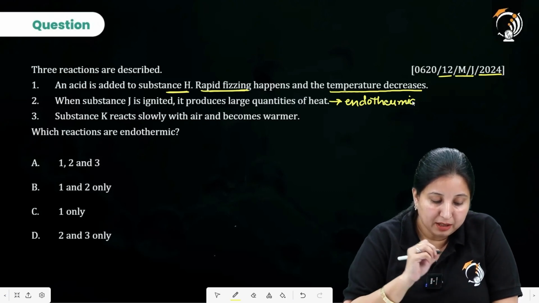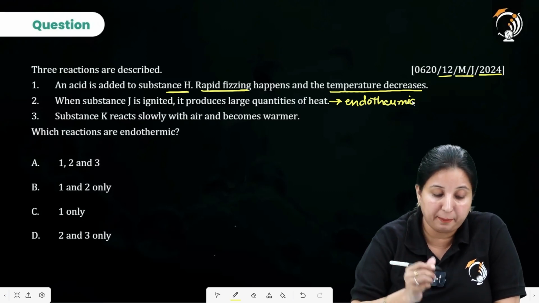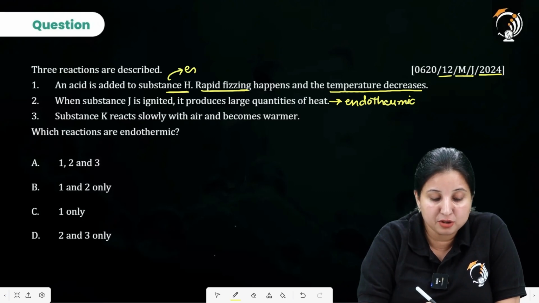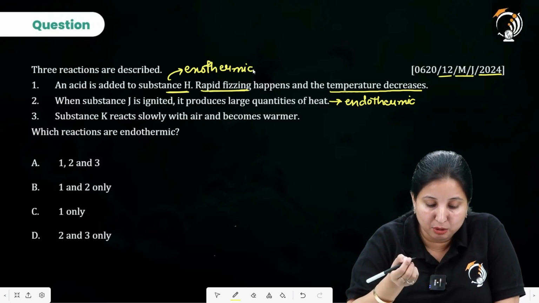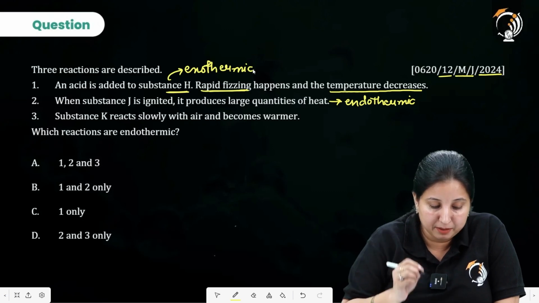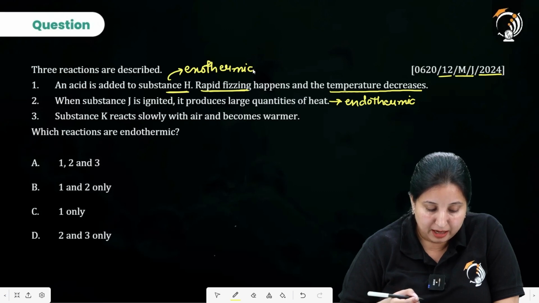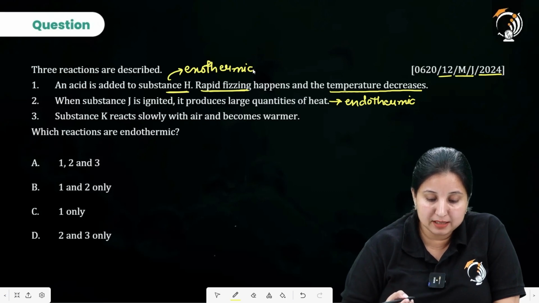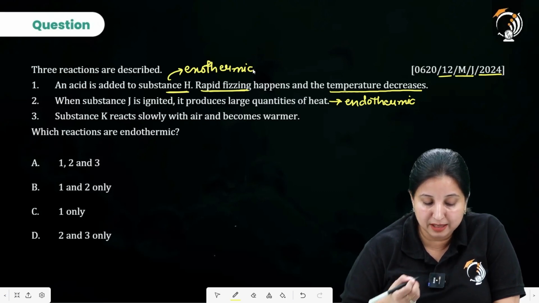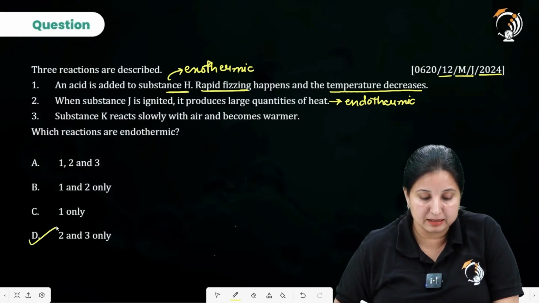And for the first one, acid is added to a substance, rapid fizzing happens and the temperature decreases. Acid reaction is always going to be exothermic. Substance K reacts slowly with air and becomes warmer. So it is reacting very slowly and becoming warmer in nature. So basically it is also endothermic. So which reactions are endothermic? Second and third. So option D is going to be our answer.